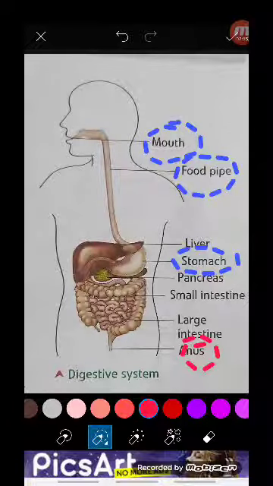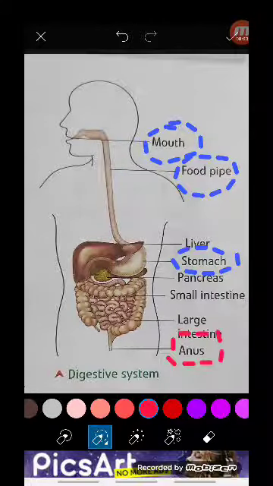So there are different organs which help in the digestion of the food. First, the digestion starts from the mouth, because over there the salivary gland is there, saliva is there. Then it reaches the food pipe, stomach, small intestine, large intestine, and from the anus the waste is thrown out.